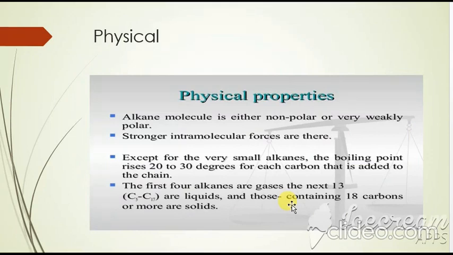Physical properties are very important. The first point is that the alkane molecule is non-polar. You know what polar is? It has two poles, positive and negative. How does it come about? When there is an electronegativity difference between atoms. For example, in a carbon and carbon single bond there is no difference of electronegativity, so there is no polarity. So they are considered non-polar or weakly polar molecules.